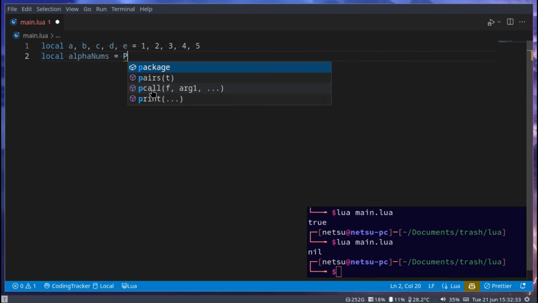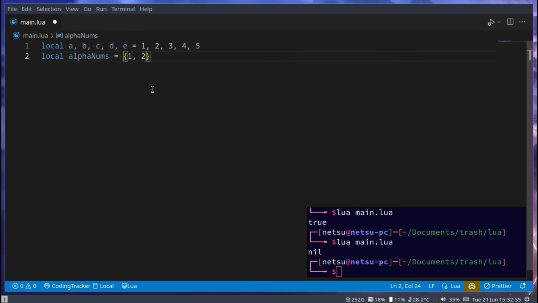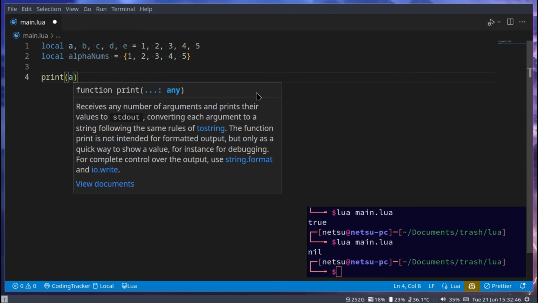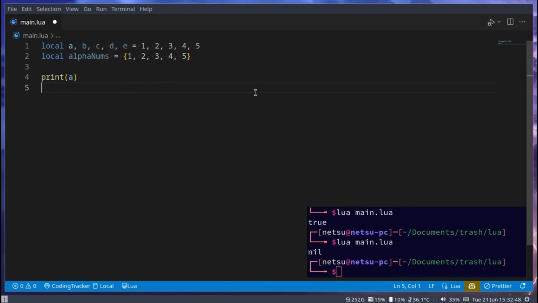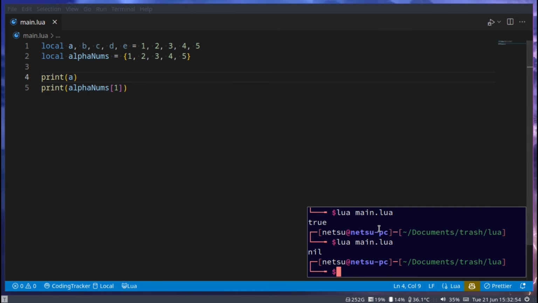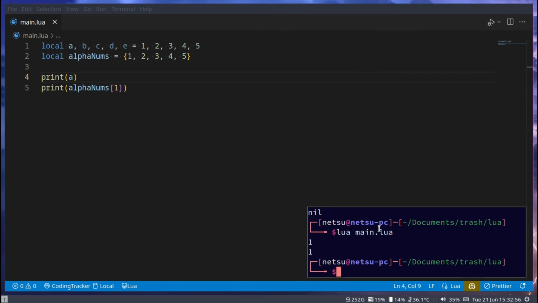But here we can create a table with 1, 2, 3, 4, 5. This is the same, but instead of having to use a specific variable, so print A, we have already grouped them together, and we can just say print alphanums at index 1. This will give us the same value because A and 1 is the same thing.